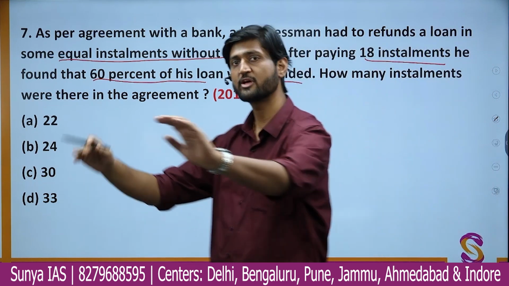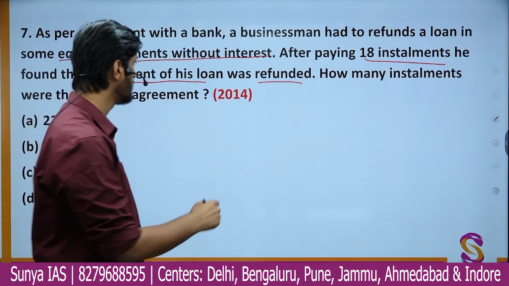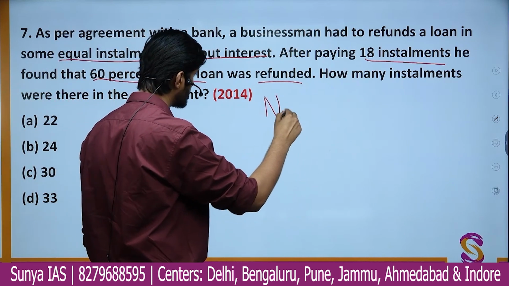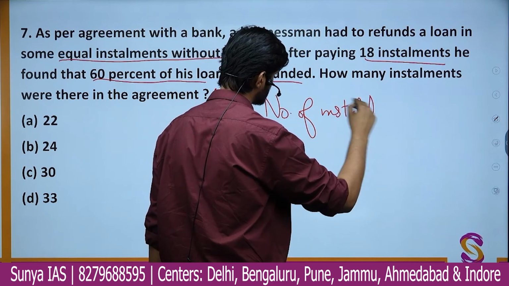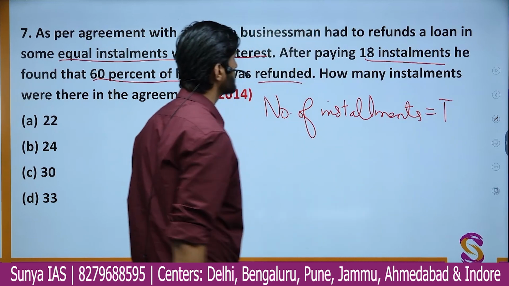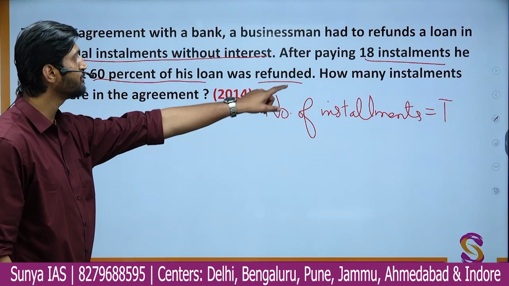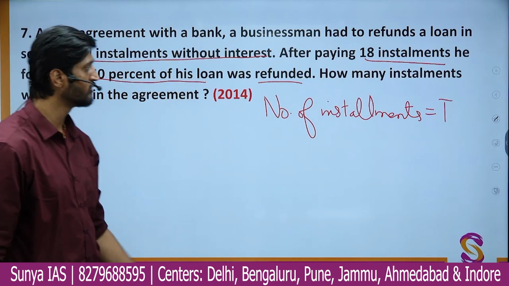So let us assume there was some loan and it was broken down into some equal installments. So let us say the number of installments were capital T. Now the question says, after paying 18 installments, 60% of the loan was refunded.